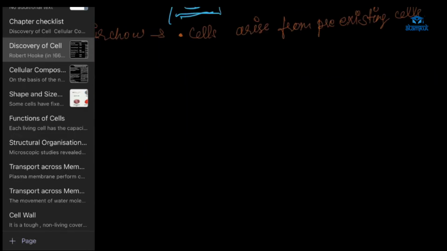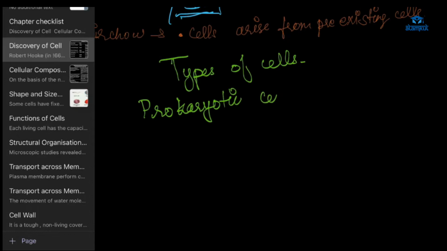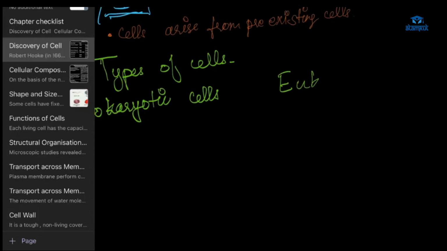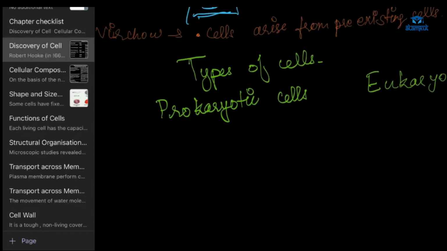Now there are types of cells, right? First are prokaryotic cells and eukaryotic cells. What do I mean by prokaryotic cells? Ma'am, a single cell is called a prokaryotic cell.